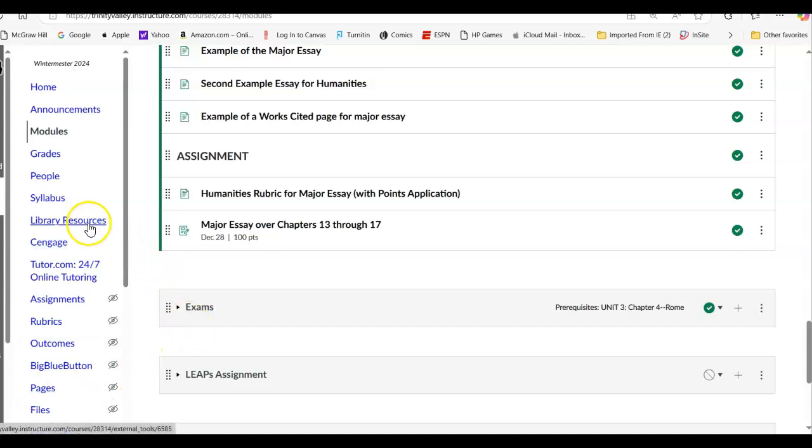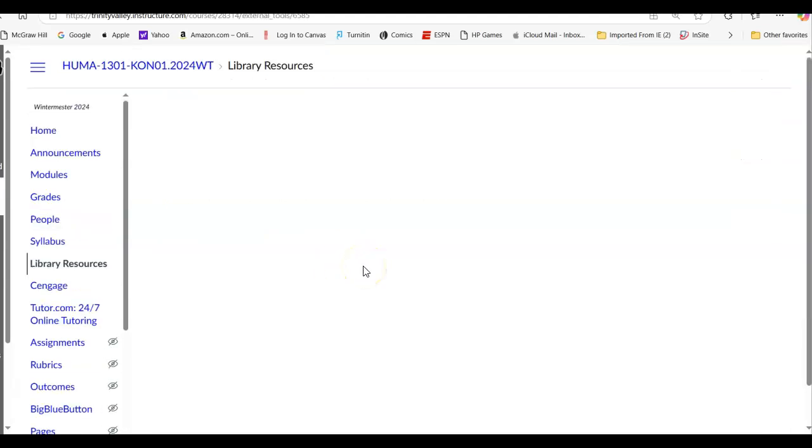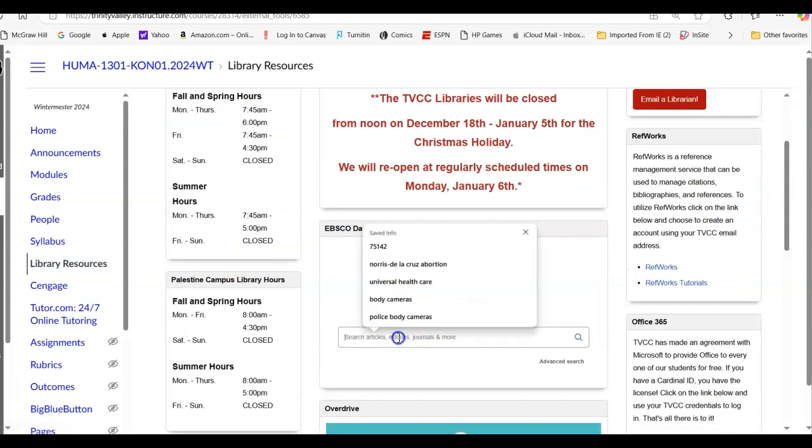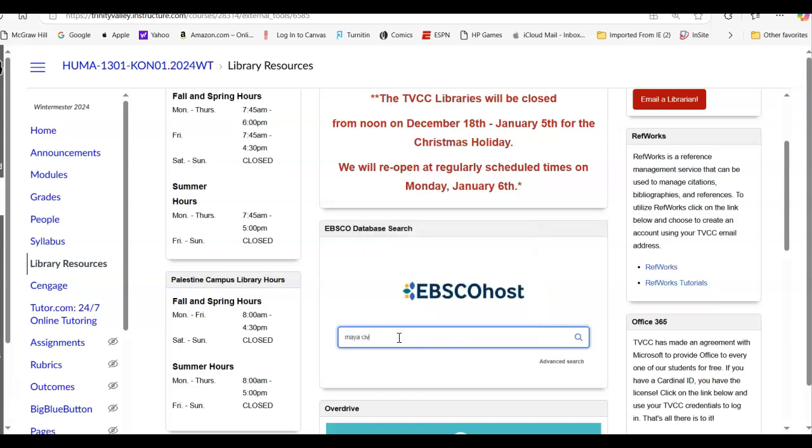Before we go, library resources are located here. You simply click on this, and you go to the EBSCO database to look for, let's say, Maya civilization. Make sure I get it right.